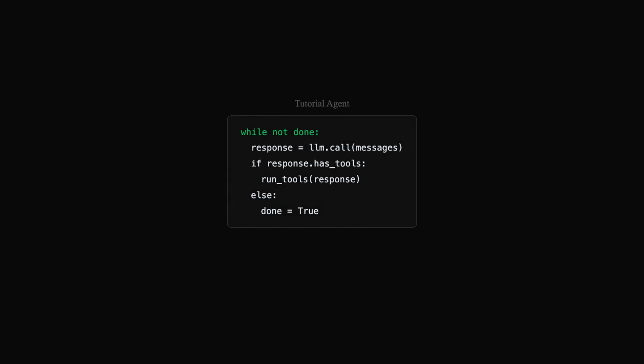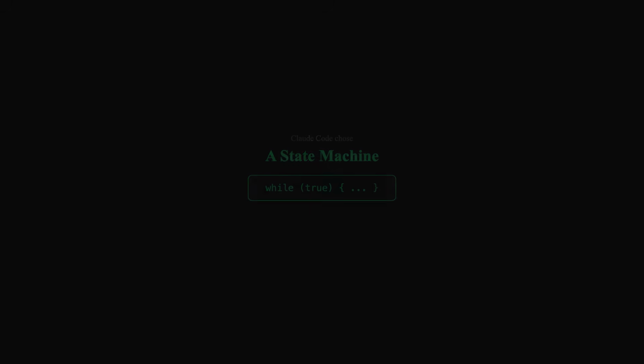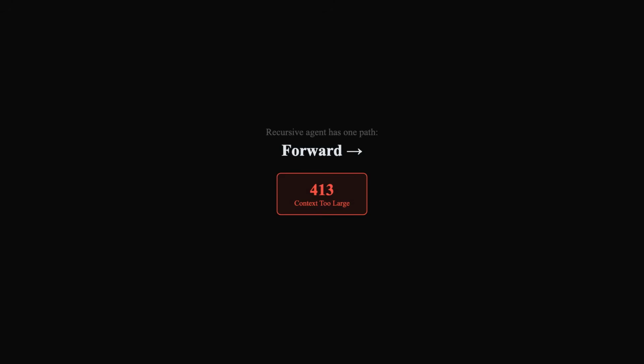Every tutorial agent uses recursion. Call model, check if done, run tools, recurse. Elegant, simple, and completely unable to recover from failure. Claude Code chose a state machine, a single while-true loop, from line 307 to line 1728. No recursion. Why? Because a recursive agent has one path, forward. If anything breaks, say the API returns a 413, context too large, it crashes.